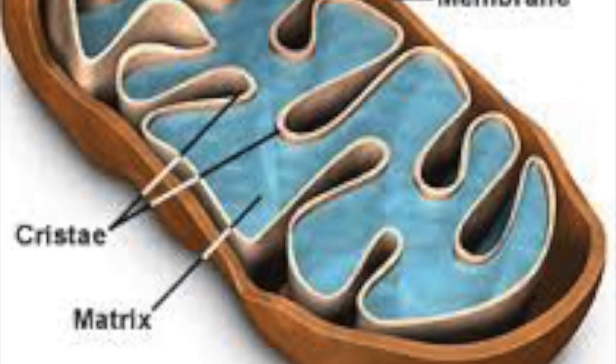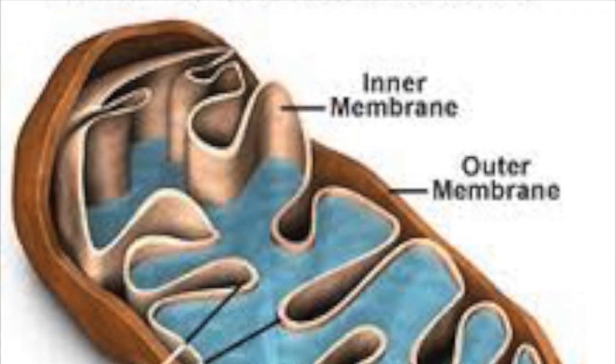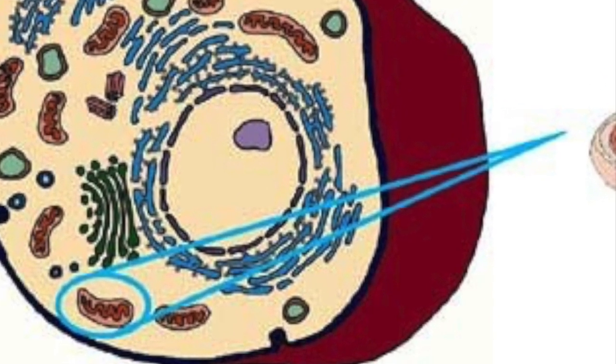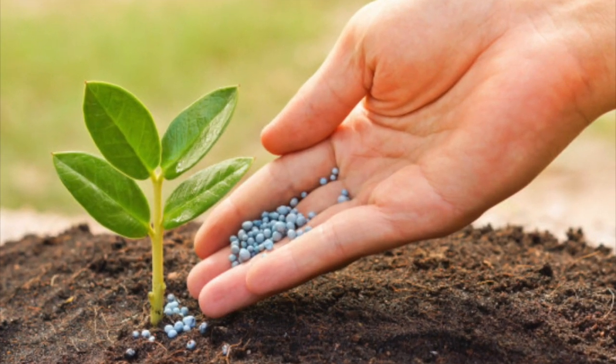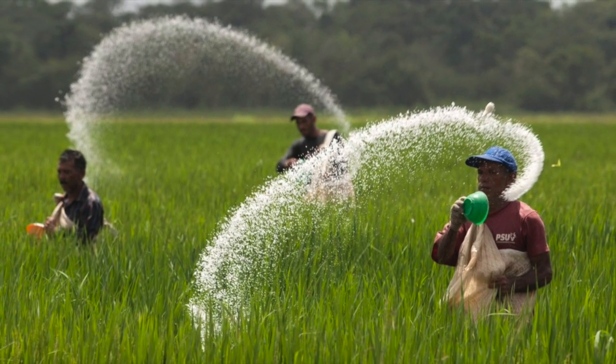The mitochondria is an organelle found in large numbers in most cells, in which the biochemical processes of respiration and energy production occur. It has a double membrane, the inner layer being folded inward to form layers. Mitochondria are commonly known as the powerhouse of the cell because they produce the energy for the cell, ATP. The mitochondria is like fertilizer that helps plants grow more and gives the energy for plants to grow.